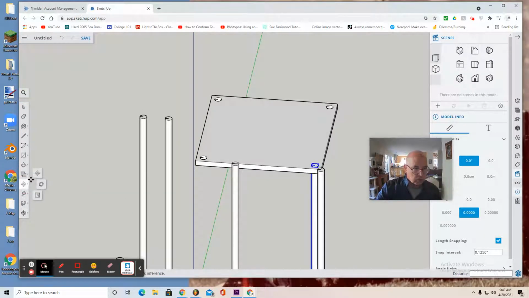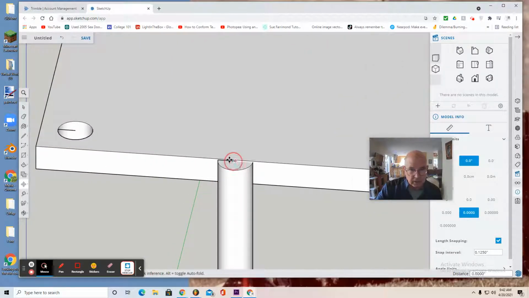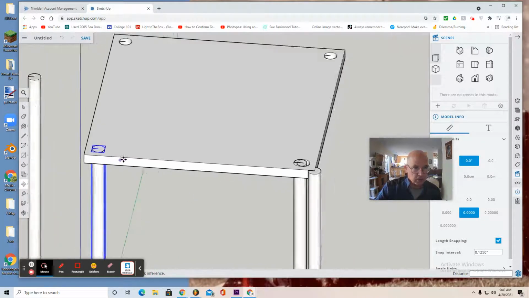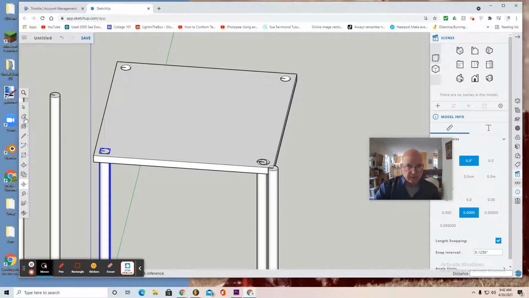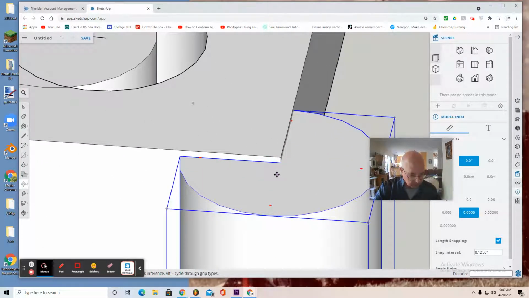Use the move tool. Let's try hitting the center here. It's also helpful if you zoom in. Select that. Oops. I guess I didn't select it. Select this. It's all one component. Grab that line. Snaps right too. Finally, select this pole. Use the move tool. Zoom in. Getting that edge. Where's that edge? Let me just move it.